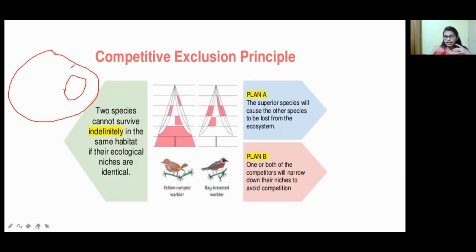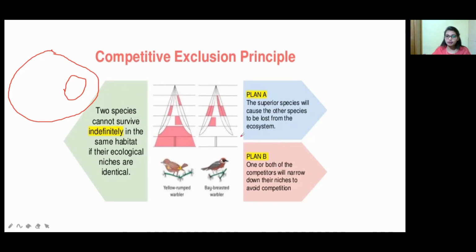In daily life, an ecosystem is like one big house, and a room in that house is one niche, one area. Now, in the competitive exclusion principle, there is only one habitat, but two species cannot survive in one single habitat. So there are two plans. Plan one: the superior species will cause the other species to be lost from the ecosystem. Plan B: one or both of the competitors will narrow down their niche to avoid competition.